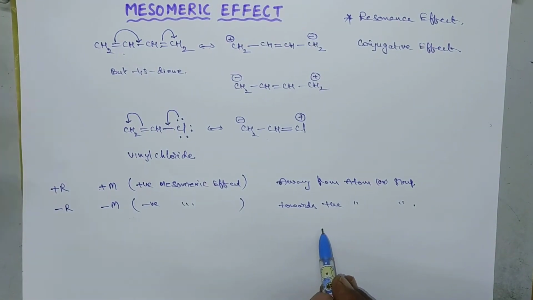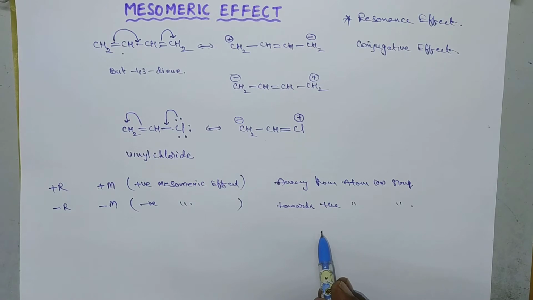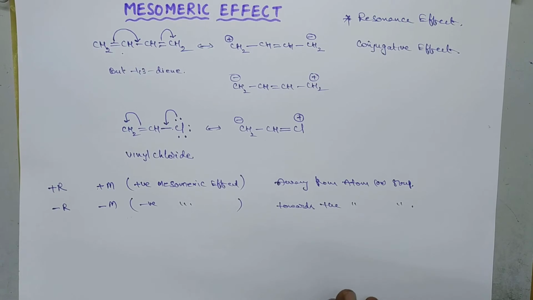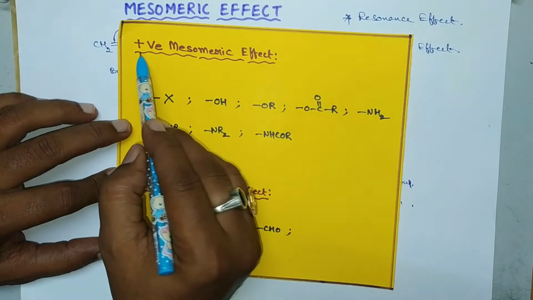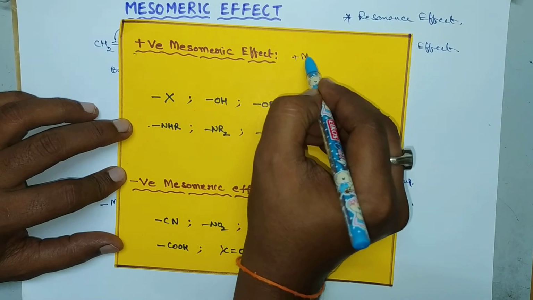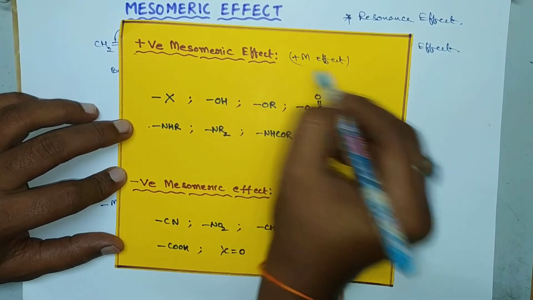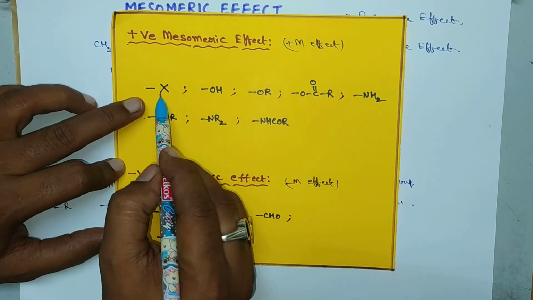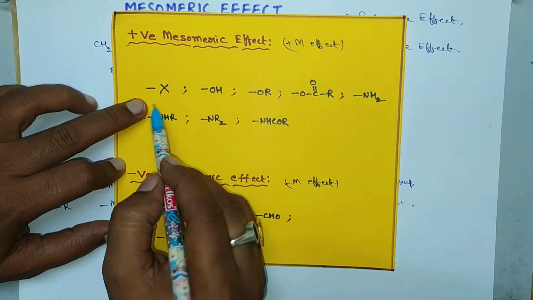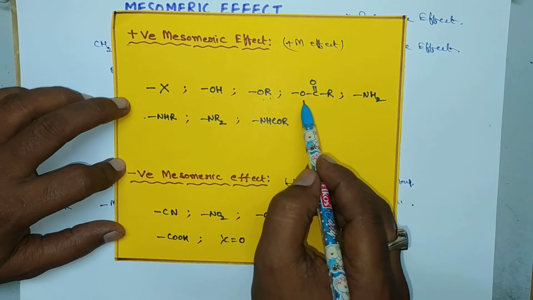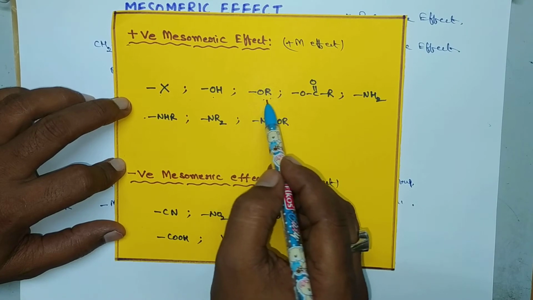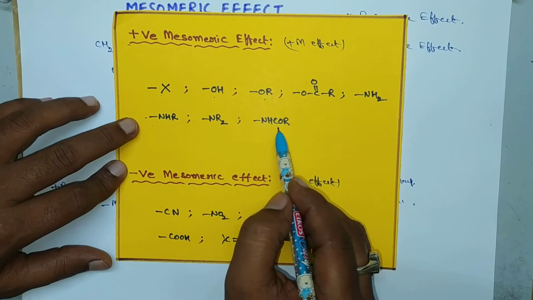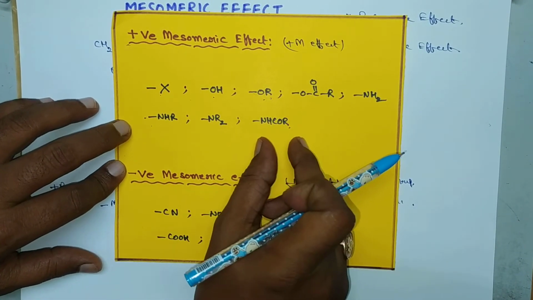Okay. So now let us have a look at some mesomeric affecting groups, that is plus mesomeric affecting groups and minus mesomeric affecting groups. So here are the examples. These are positive mesomeric affecting groups, that is plus M affecting groups. Here are the minus M affecting groups. Halogens come under the class of plus mesomeric affecting groups. OH, OR, OCOR, esters, these are ethers. NH2 group, NHR, N-alkyl twice, NHCOR, that is amines, and here are amides.